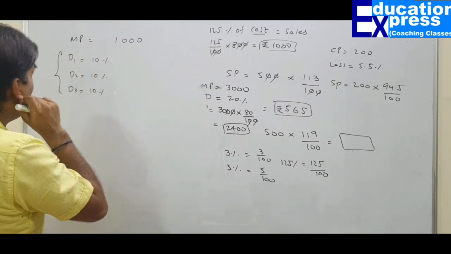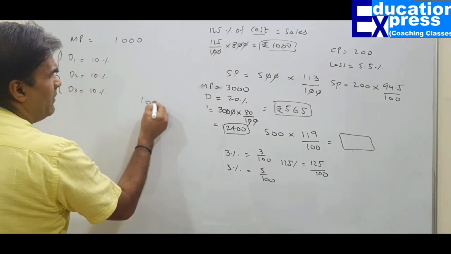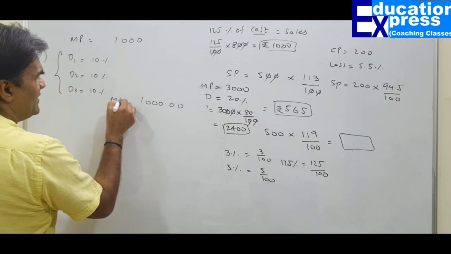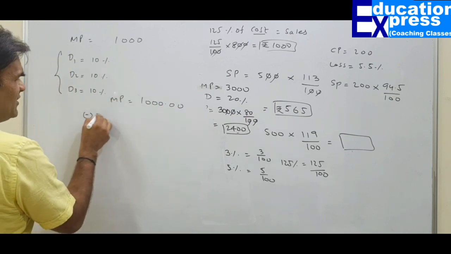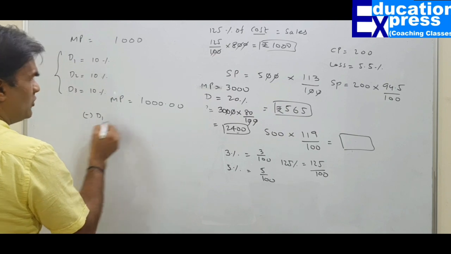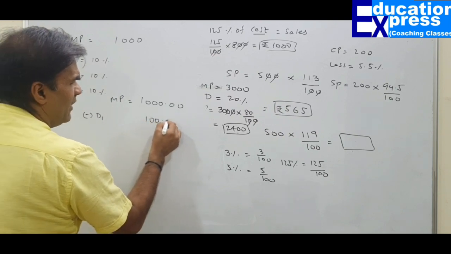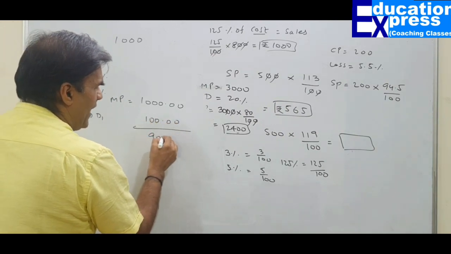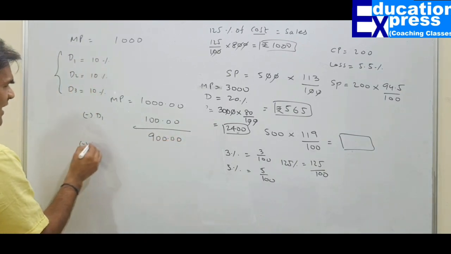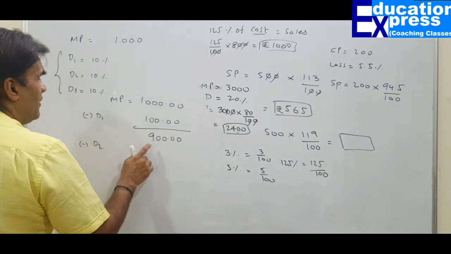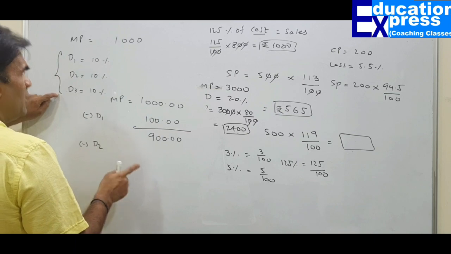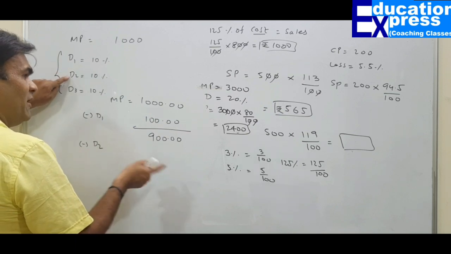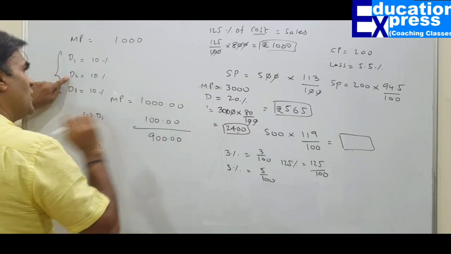Mark price is 1000. First discount 10%. So 10% of this would be 100. Balance left 900. For your understanding, in case of recurring discount, the second discount will be available on the reduced price and never on the original price.